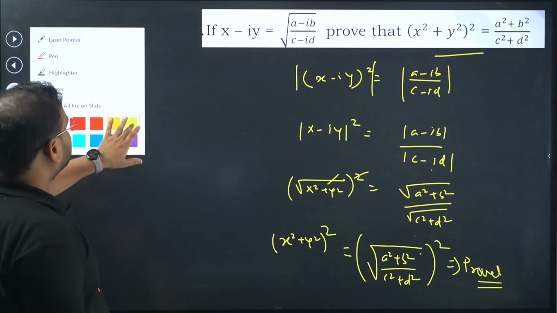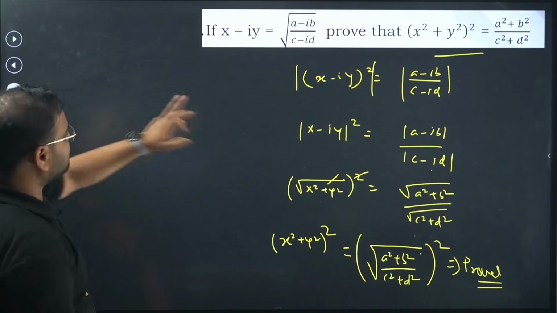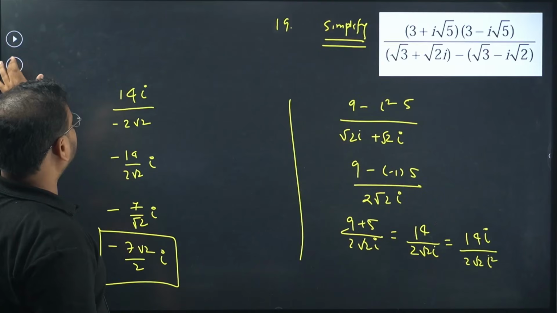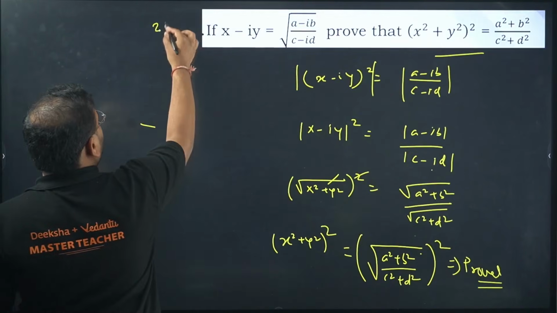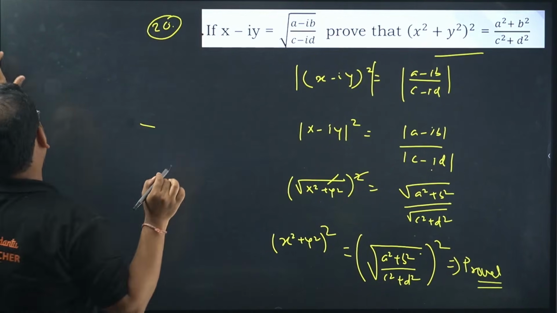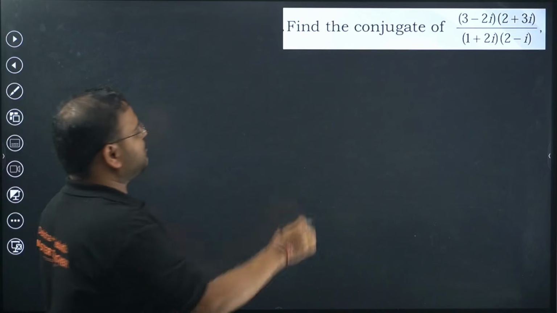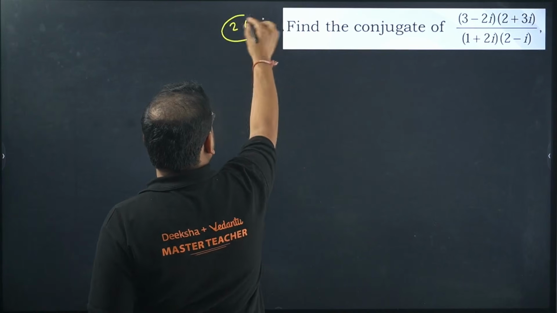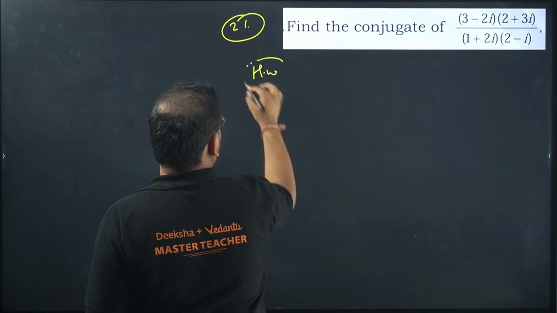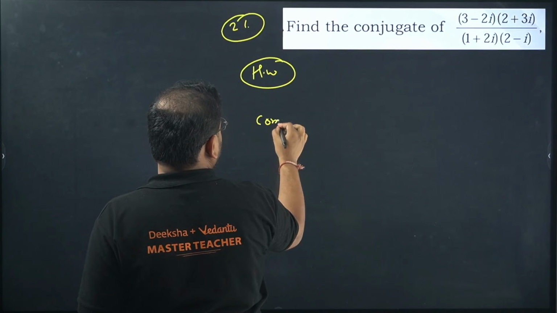Next, can you solve it now? This is done, right? Question number 20, I guess. Next one. This is your homework. Question 21 is your homework. Answer in the comment section.